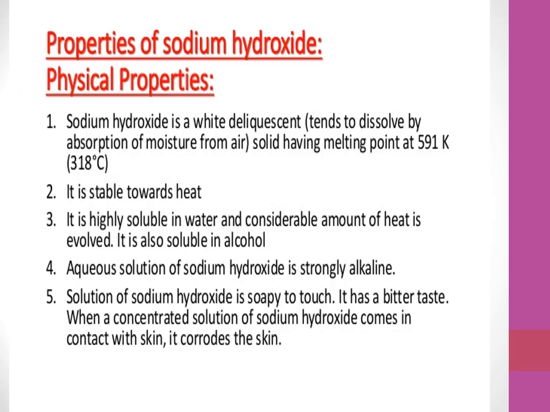Next, the properties of sodium hydroxide. The important compounds of alkali metals are sodium carbonate, sodium hydroxide, sodium chloride and sodium bicarbonate. First, sodium hydroxide. Sodium hydroxide is prepared commercially by the electrolysis of brine solution in a Castner-Kellner cell, using a mercury cathode and a carbon anode.